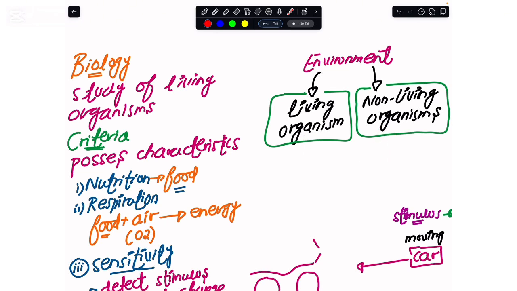So for anything that we call living, there has to be a basic criteria, or the presence of some basic characteristics in them. If those basic characteristics are available within an organism, we would call this living, or else we would say this is not living.